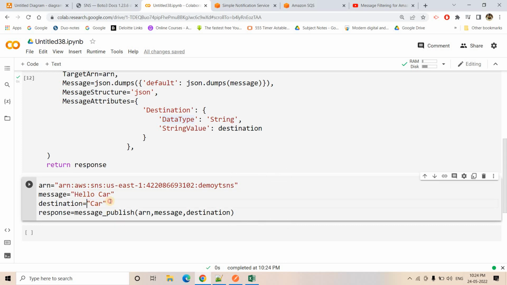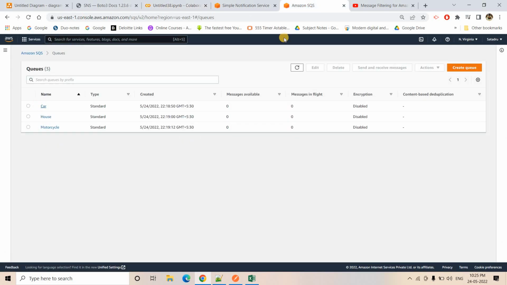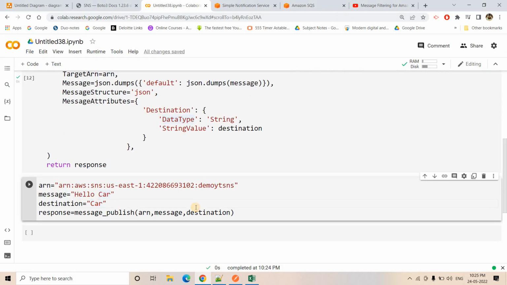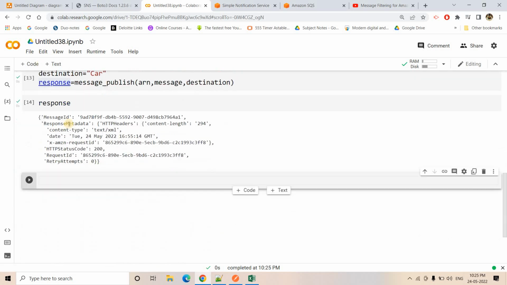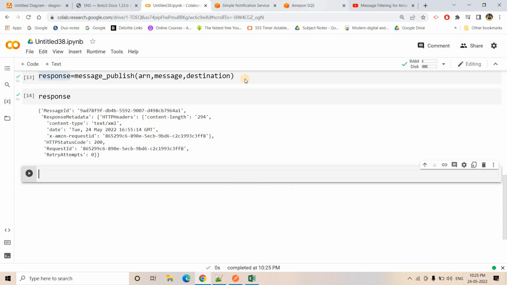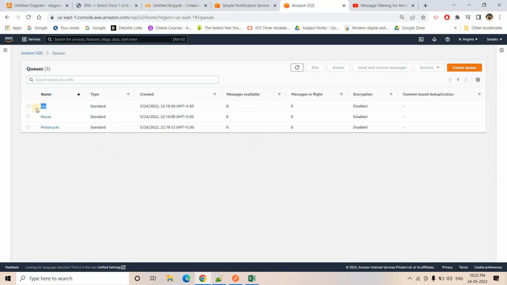So the destination will go as an attribute, and the message will go as the main body part. In the attribute section it will try to filter, and for the particular destination it is expecting the value car. So it will match this particular queue, so the message will come only in this queue, not in the other queues. Let's run this one and see the beauty. It is done. Maybe I can print the response also, whatever we got as the return output, you can see here. Anyway, I will go to the SQS queue. Now what we should see is that the message comes from SNS to this particular car queue, not the house or motorcycle queue.